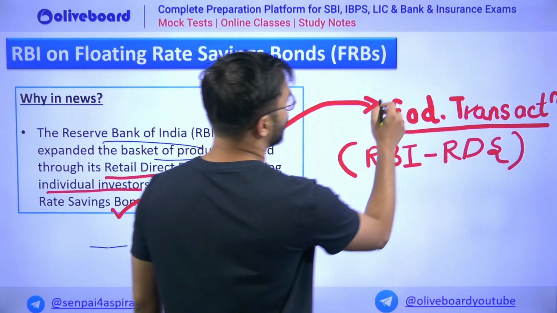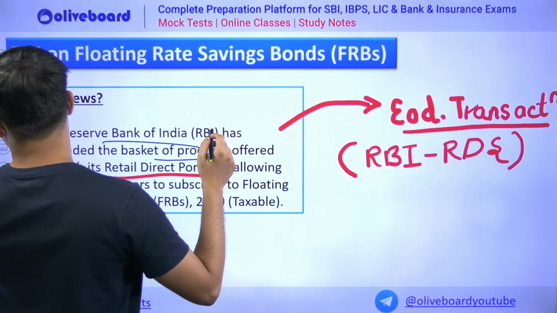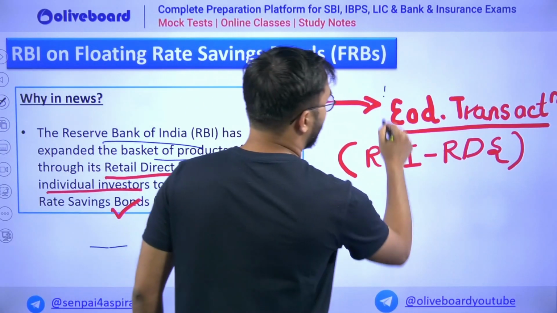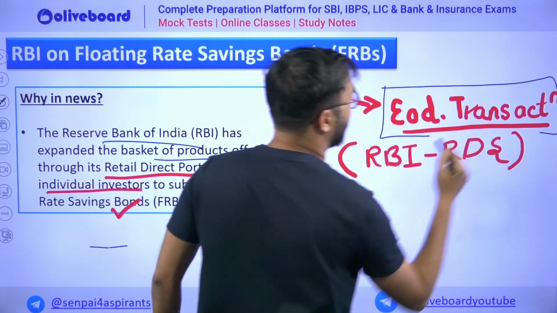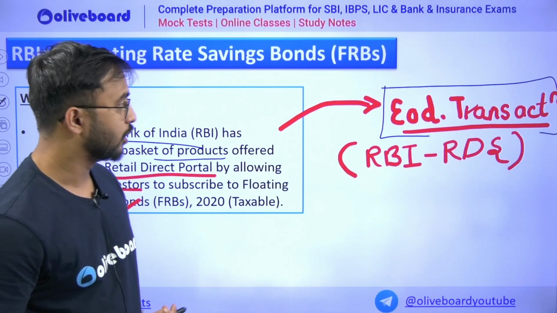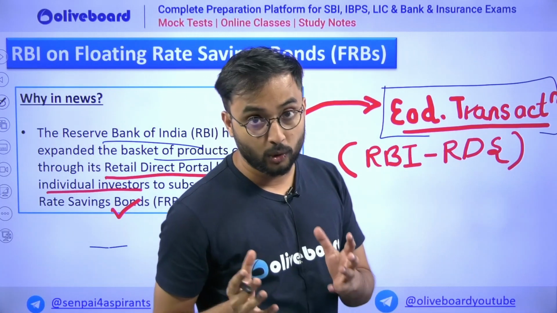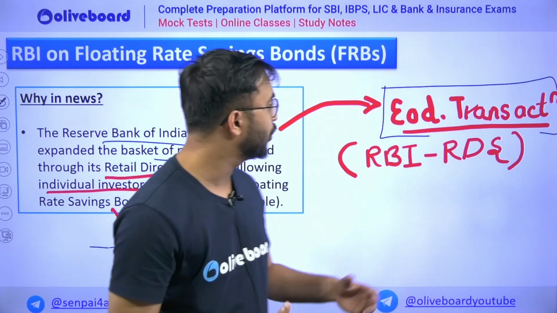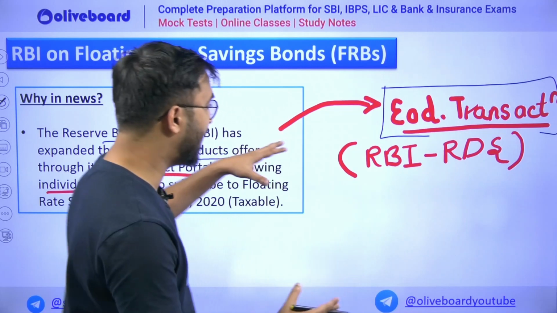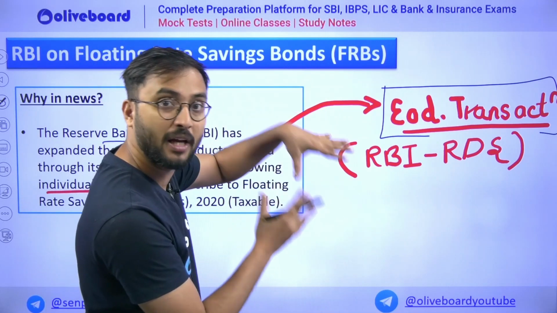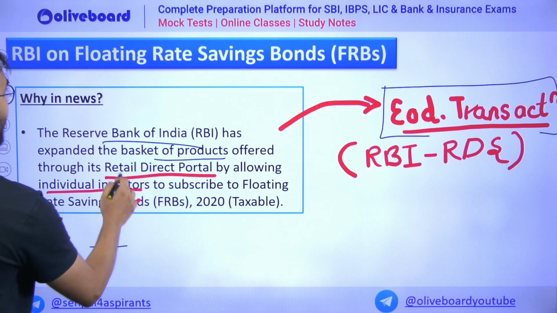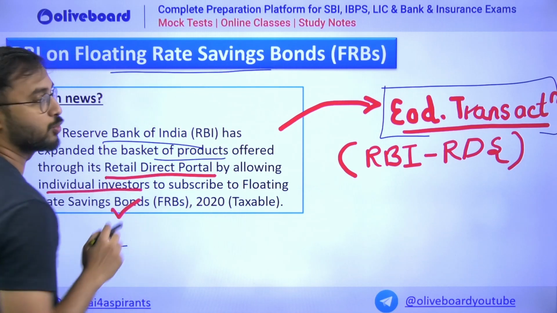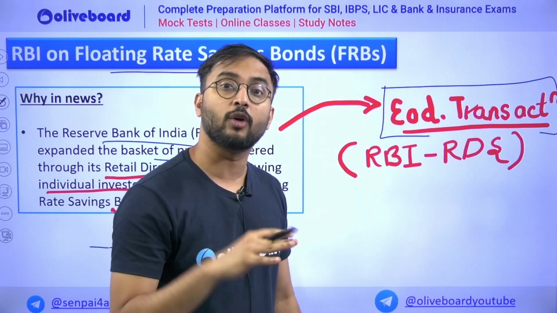The importance of this scheme is to increase the ease of doing transactions. To give investors more opportunity and options as well as to improve the ease of transacting, RBI, along with government securities and RBI issued securities, has also added the floating rate savings bond. Now many students will not know what bonds are.